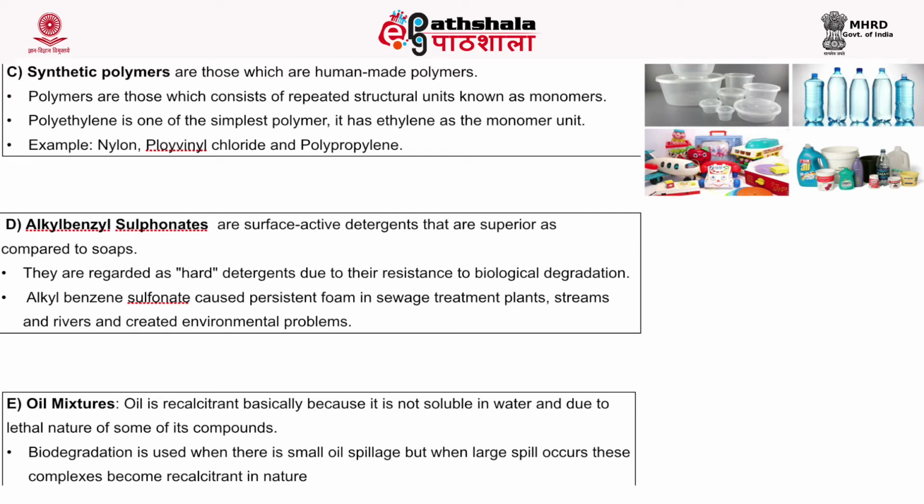The next is oil mixture. Oil is also considered a recalcitrant xenobiotic because it is not soluble in water, due to the lethal nature of some of its compounds. Its biodegradation is not very easy. When there is a small oil spillage, we can use the biodegradation process to remove it from the environment, but when a large spill occurs, these complexes become recalcitrant in nature and are very hard to remove from the environment.